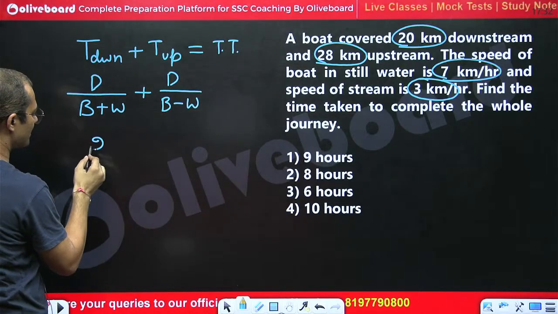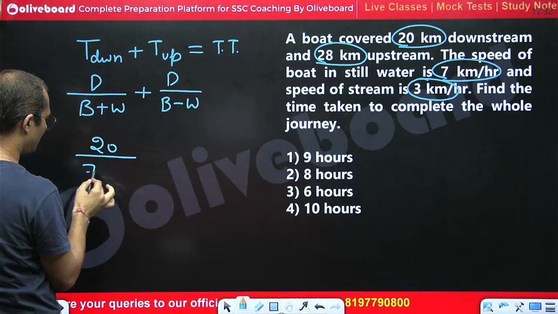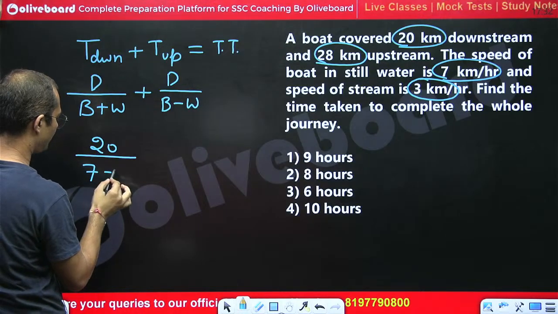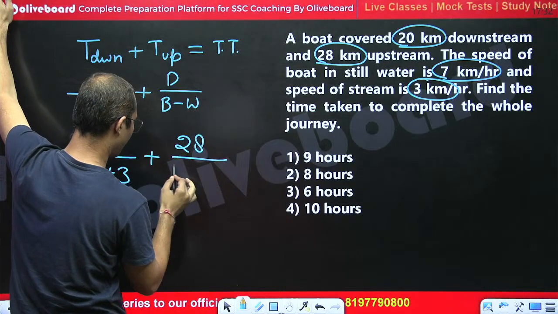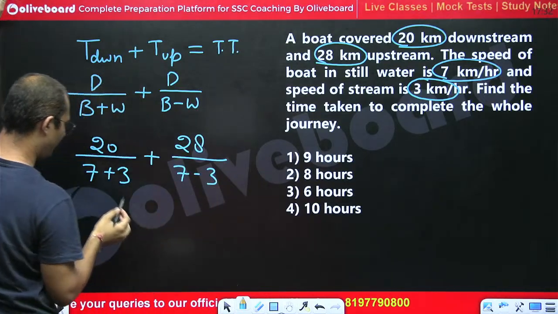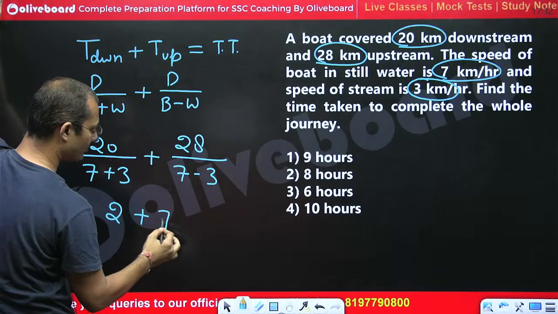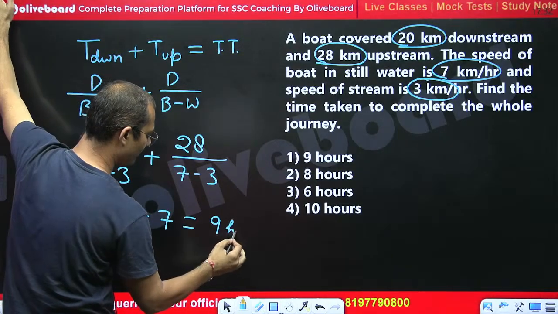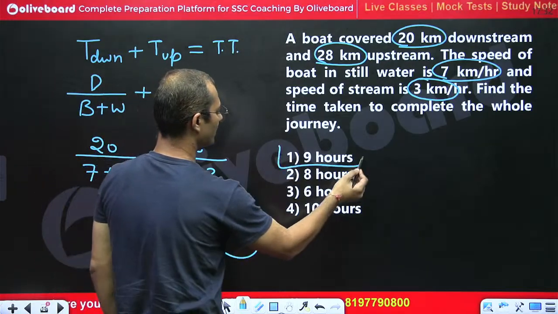Here the distance is 20 km going downstream and the speed is 7 for boat plus 3, and 28 divided by 7 minus 3. So we will get 2 from this and 7 from this. So the answer would be total 9 hours would be taken during the whole journey.